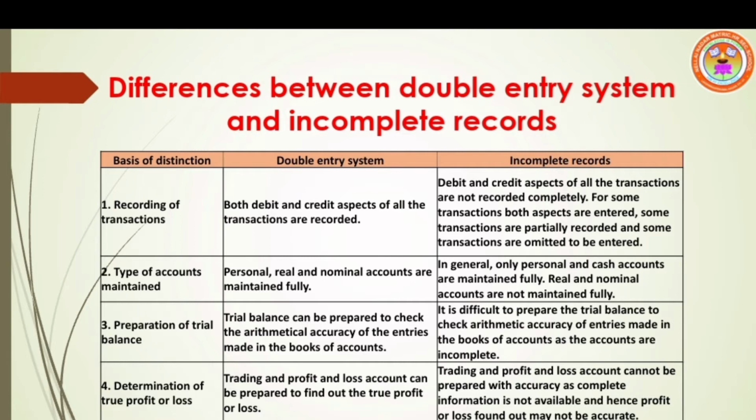Point number 4, determination of true profit or loss. Final accounts consist of 3 steps: trading account, profit and loss account, and balance sheet. So trading and profit and loss account can be prepared to find out true profit or loss. Whereas under incomplete records, trading and profit and loss account cannot be prepared with accuracy.